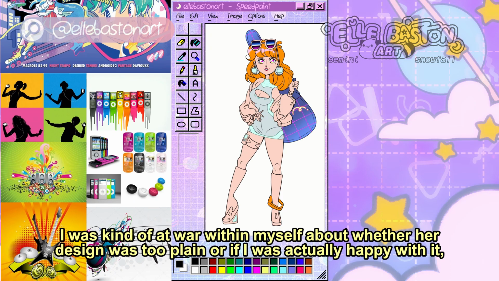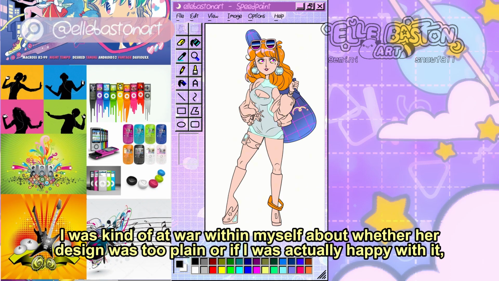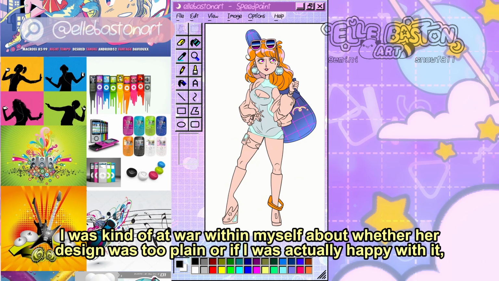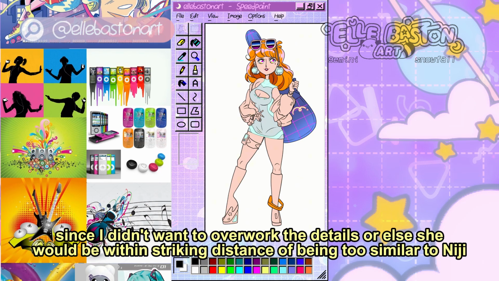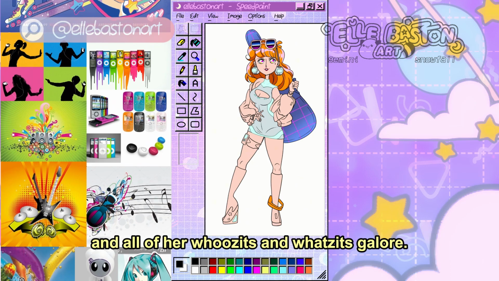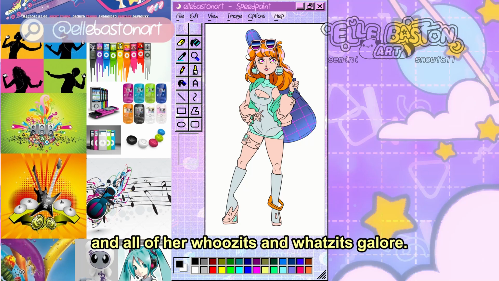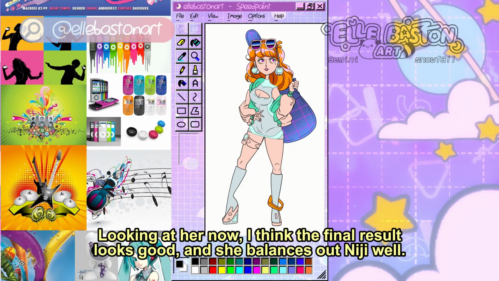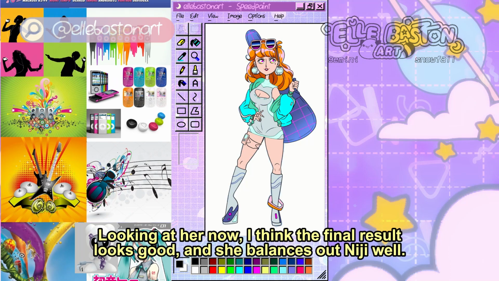I was kind of at war with myself about whether her design was too plain or if I was actually happy with it, since I didn't want to overwork the details or else she would be within striking distance of being too similar to Niji in all of her whosits and whatsits galore. Looking at her now, I think the final result looks good and she balances out Niji well.